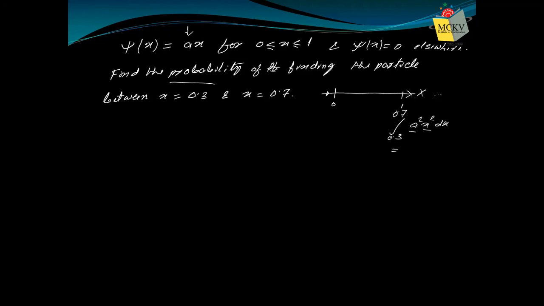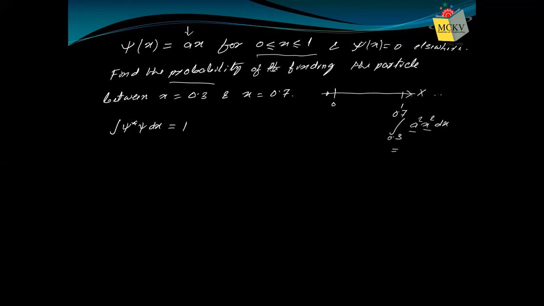How will you do that? For that, this information is given that the particle must be found between 0 and 1, so that we can use the condition of normalization. What was the condition of normalization? It tells us that the integral of psi star psi dx from minus infinity to plus infinity should be 1. The particle must be found within this universe.